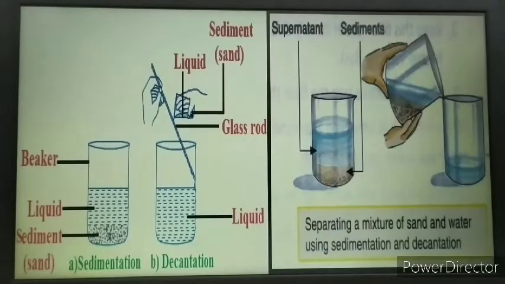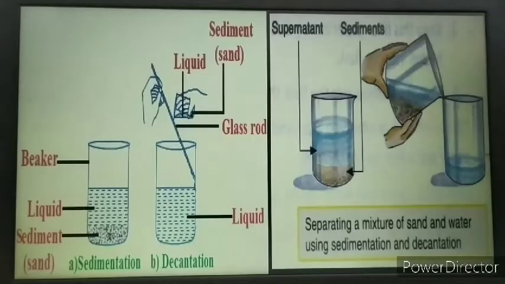As you can see here in the module also, it is showing the heavy solid particles settling down at the base and the liquid is visible in the top layer, just above the sediments. So the particles are at the base and the liquid is above the sediments. So this is the process of sedimentation.